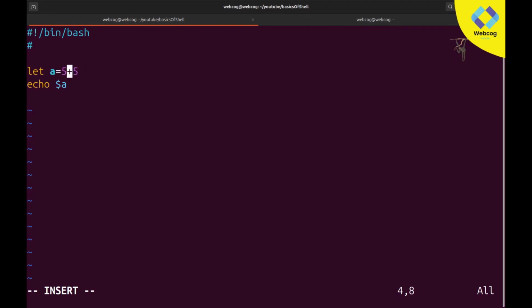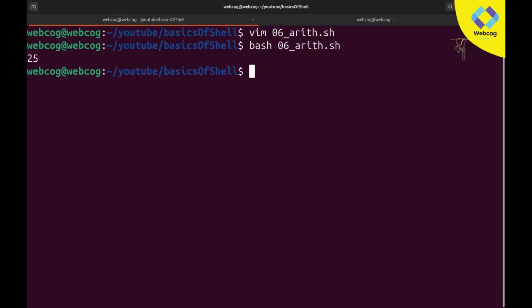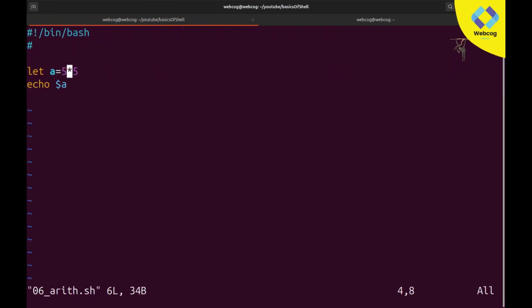Now if I change the plus to an asterisk sign and run it, you can see it's printing 25, which is okay. 5 multiplied by 5 equals 25. This is good. So if you want to perform arithmetic operations, you need to declare the variable with the let keyword. But if you declare without let, it will take it as a string and print straightforward 5 asterisk 5. But if you want to perform arithmetic, then you can add let.